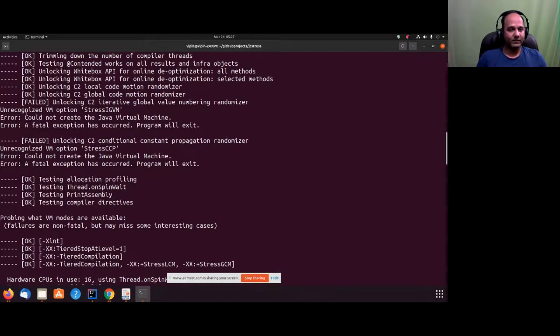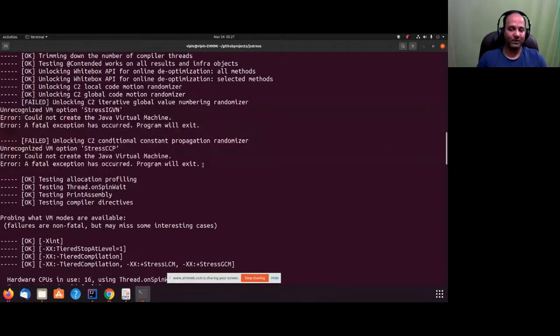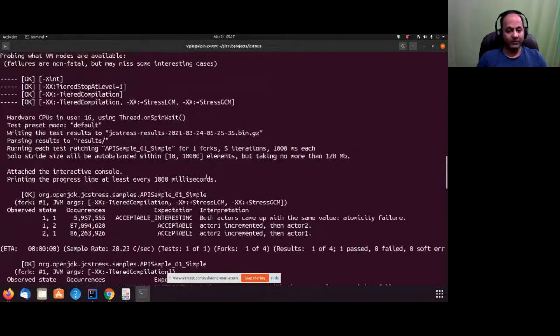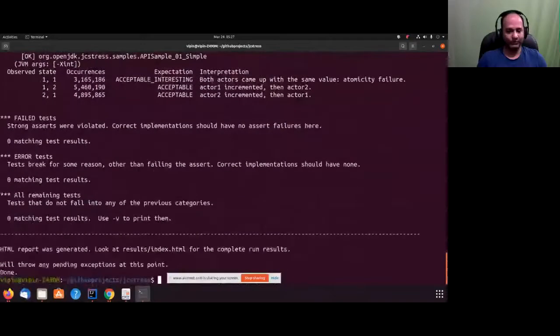This is not a problem, but if the Java version you are using does not support some of the things, then JCStress is going to skip those parts. JCStress is not going to complain, and it is not going to fail. You can build JCStress using JDK 11 or beyond, and you can run JCStress tests even for JDK 8 classes.